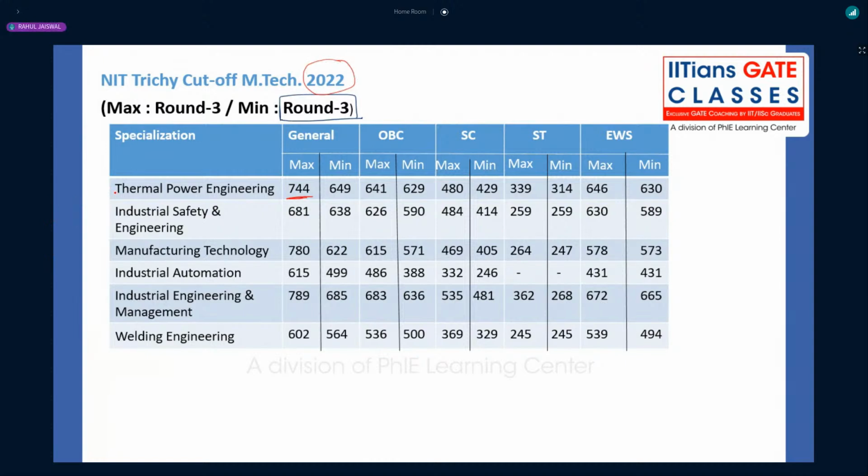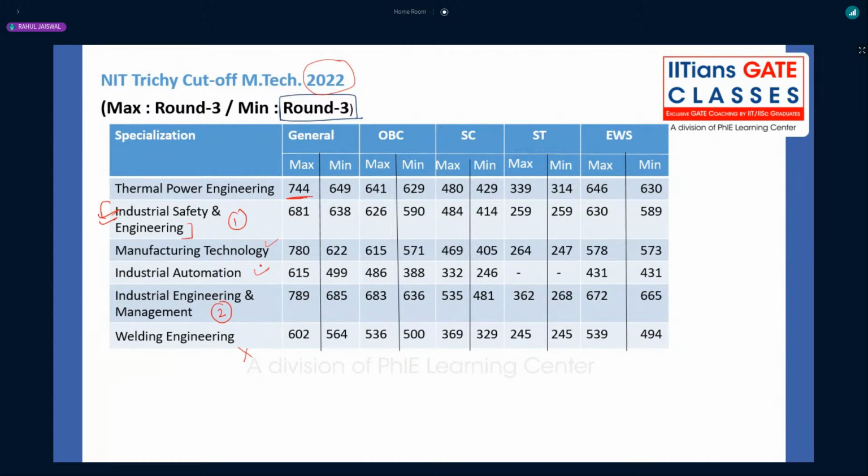But if you ask me personally, if you want to be 100% confident of getting placed, industrial safety engineering is the most important branch of NIT Trichy. It is a very core thing for NIT Trichy. Every safety company used to come there and take candidates from industrial safety engineering. This branch and industrial engineering and management. Don't go for welding or manufacturing technology. It's okay. Industrial automation is a new one, which has been there for the past 3